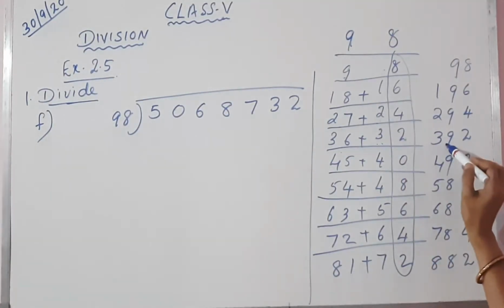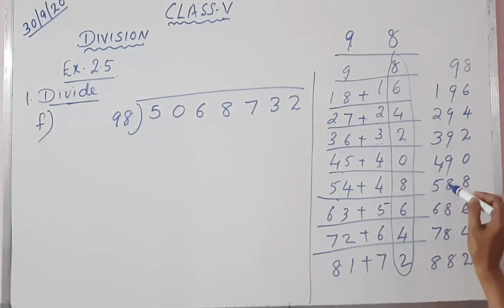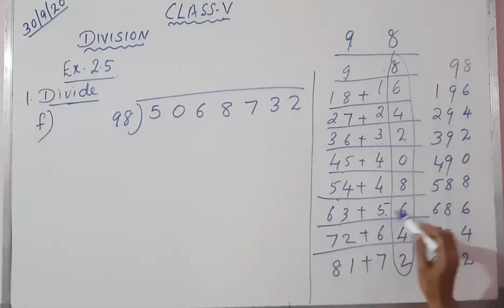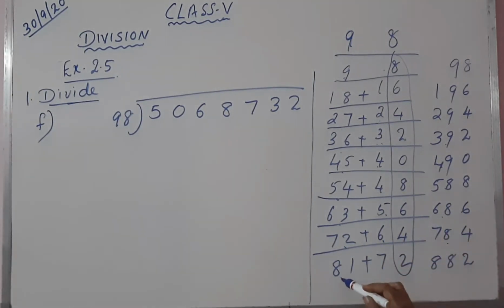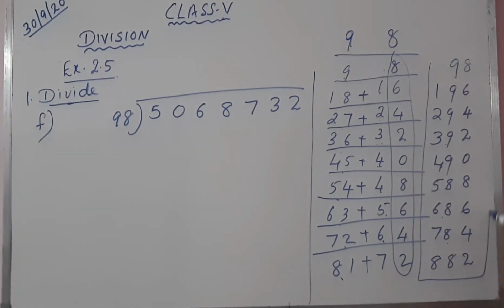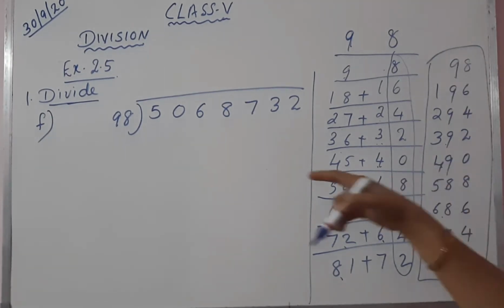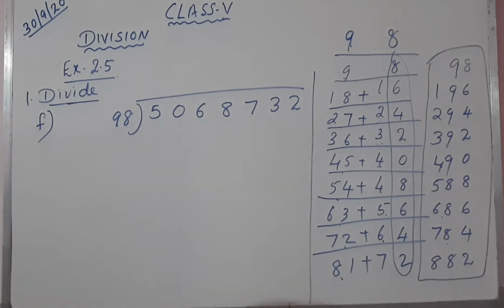36 plus 3, 39. 45 plus 4, 49. 54 plus 4, 58. 63 plus 5, 68. 72 plus 6, 78. And 81 plus 7, 88. So we got here the 98 table. This is the 98 table. If you know the 98 table, soon we can do the division. So let's go through how to do division.